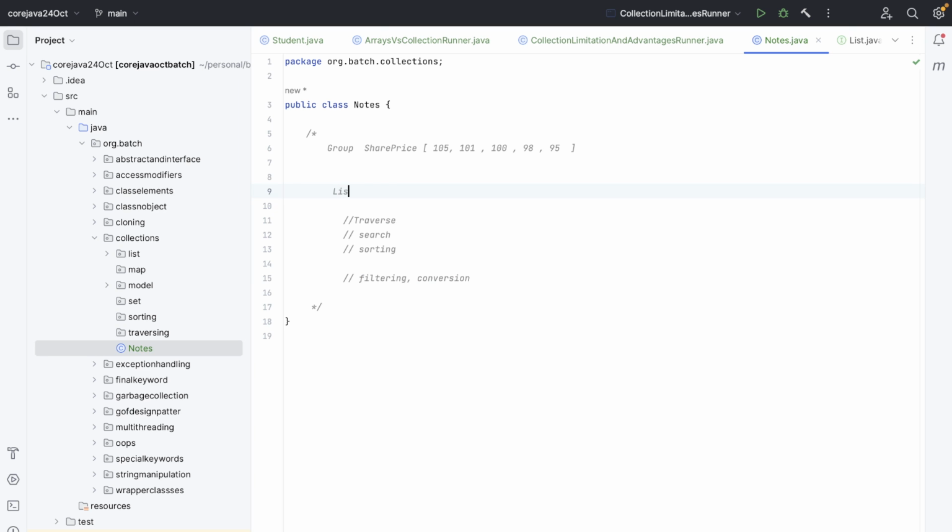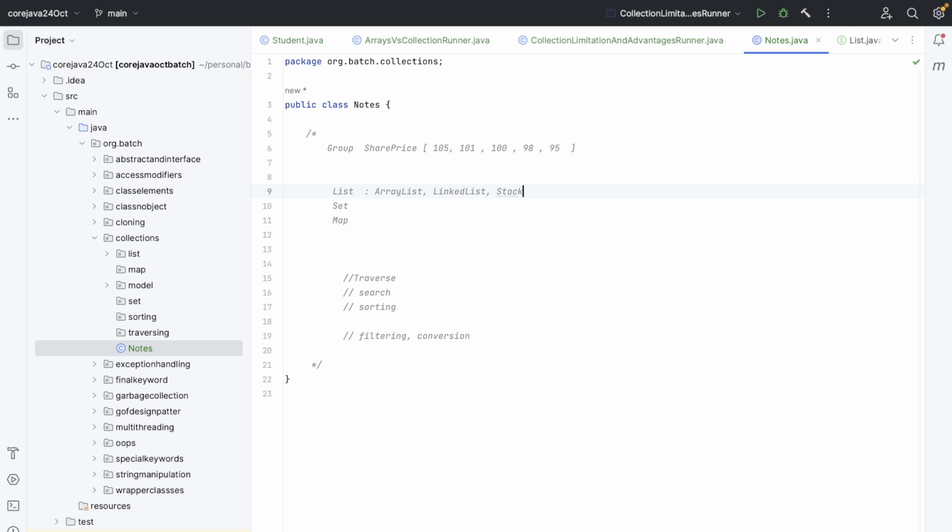So they already have three: list, set, and map. Anyone having any idea regarding these three? All right, I'm audible. Cool. So list will have ArrayList, LinkedList. These are data structures also, and these are classes also. List is the interface, and these are implementation classes. We are going to see this in a while.